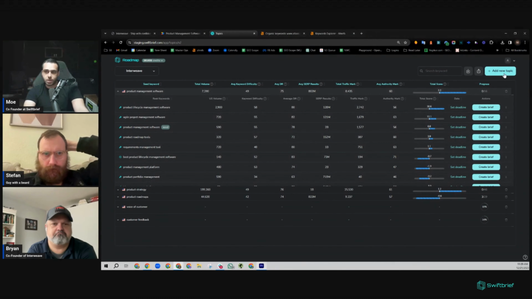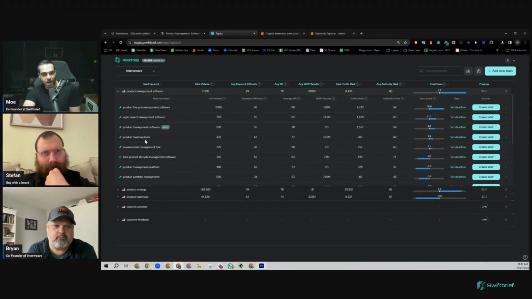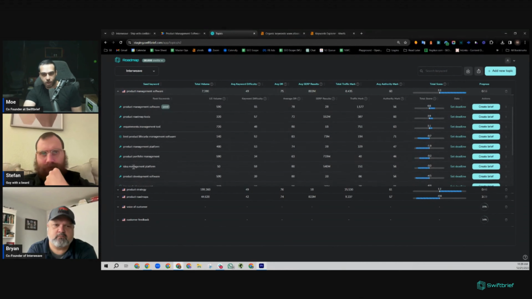So what I did here was plug in a new topic to start us off with a seed, which is our parent. And from there, we're looking at how we can expand outward so that we can build an ecosystem of pages to reinforce an authority that we're aiming towards. So in this case, we can support product management software with a page on product lifecycle management software, agile project management software, product road mapping tools, requirements management tools, and so on and so forth.